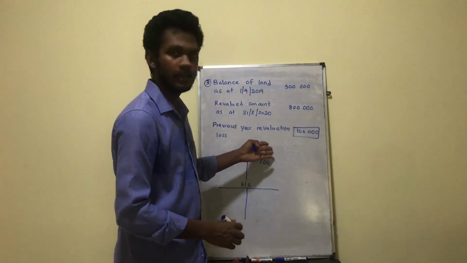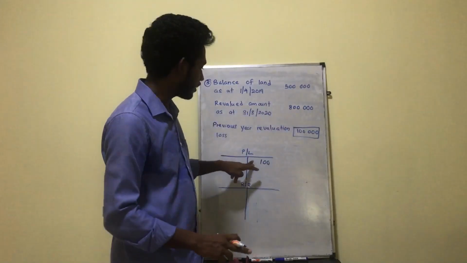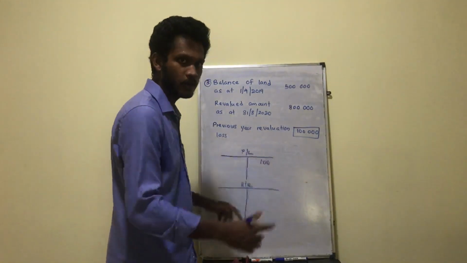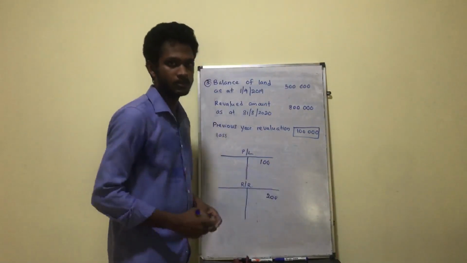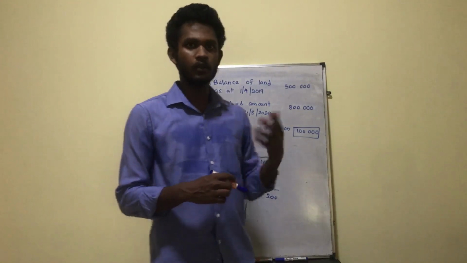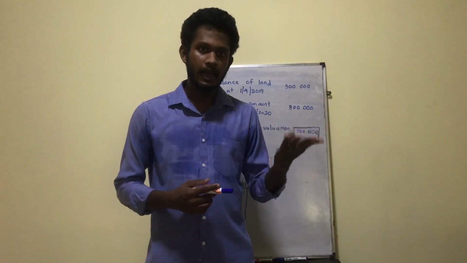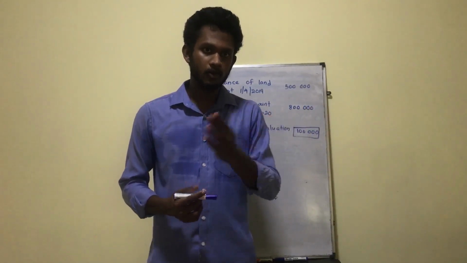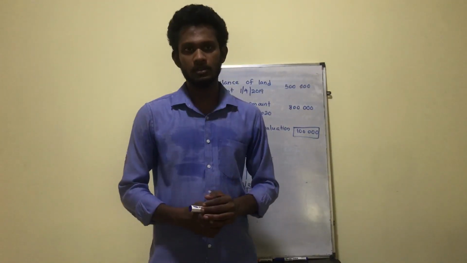So the total gain is 300,000. So out of that 100,000 has been credited to the P&L. So the balance 200,000 should be credited to the revaluation reserve, right? So that's how you have to account for it. So the double entry is land account debit 300,000, P&L account credit 100,000 and revaluation reserve account credit 200,000. So there are three parts.